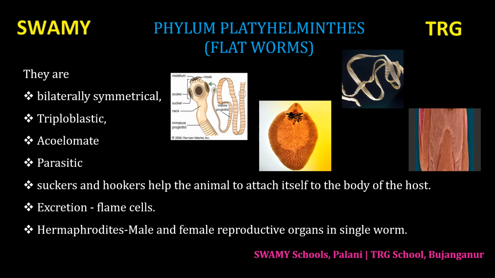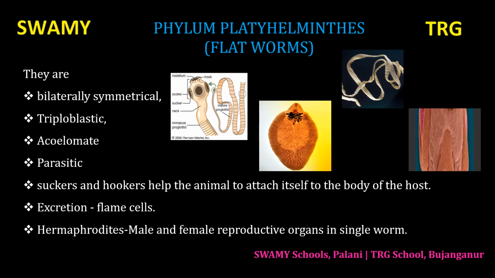Example, hydra. In hydra, we did not see any organ system developed. That is only tissue grade of organization. Here, little more complexity. That means there are some organs which are a little developed. Not all the organs, some organs.